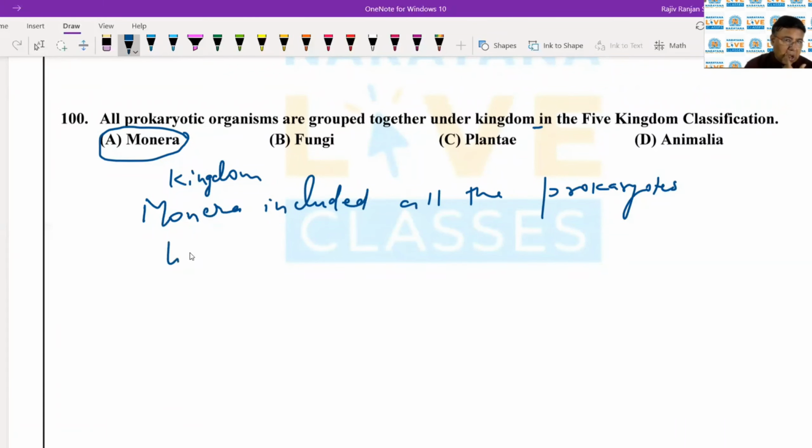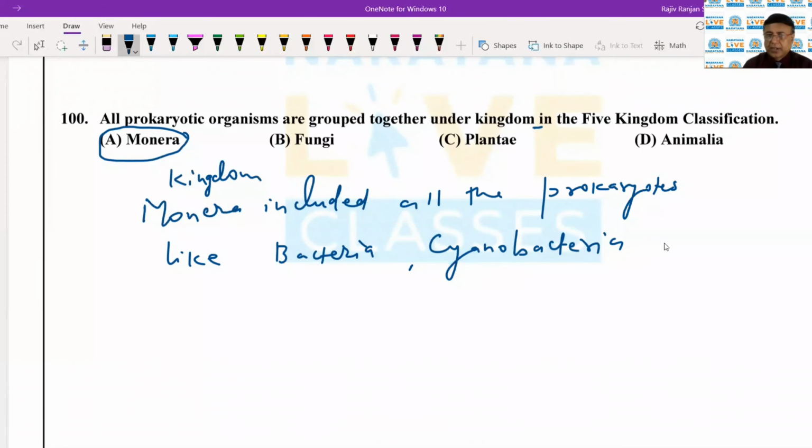like bacteria, cyanobacteria, and mycoplasma. And mycoplasma, the tiniest cells on the earth.